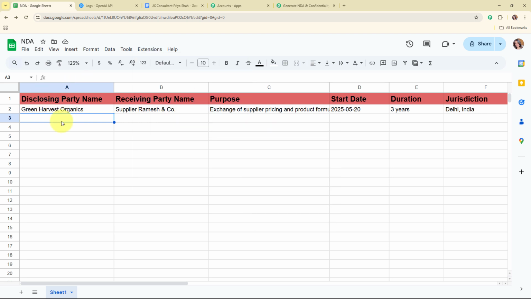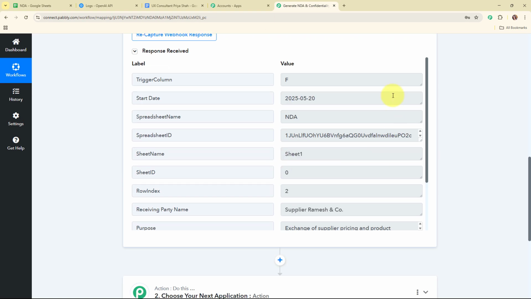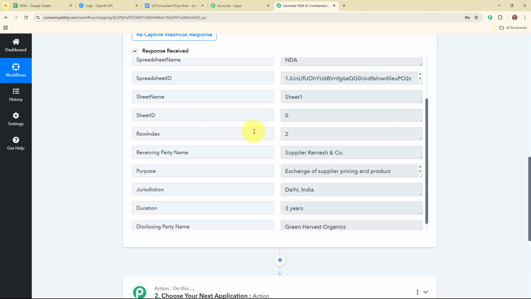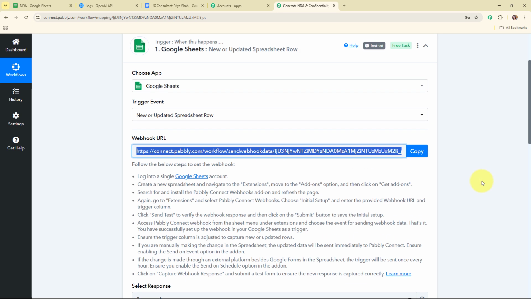Alright, so let's go and check our Pabbly's workflow, and here you can see we have received a successful response where we have received all the details such as trigger column, start date, spreadsheet name, ID, sheet name, sheet ID, row index, receiving party name, purpose, jurisdiction, duration, and disclosing party name. Alright, so with this we have successfully set up a trigger over here.